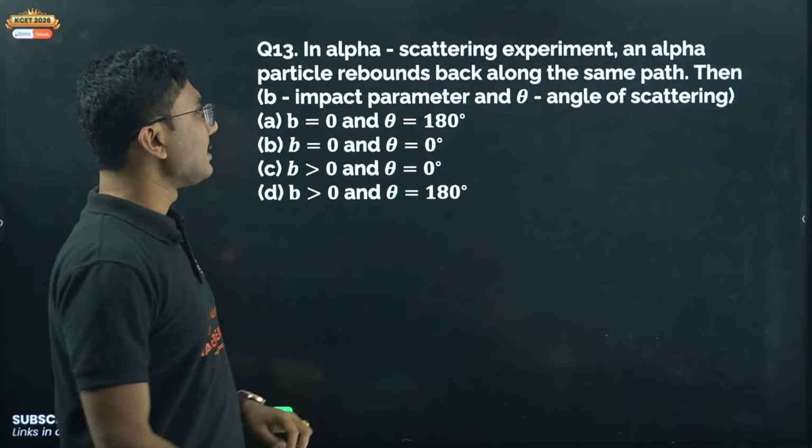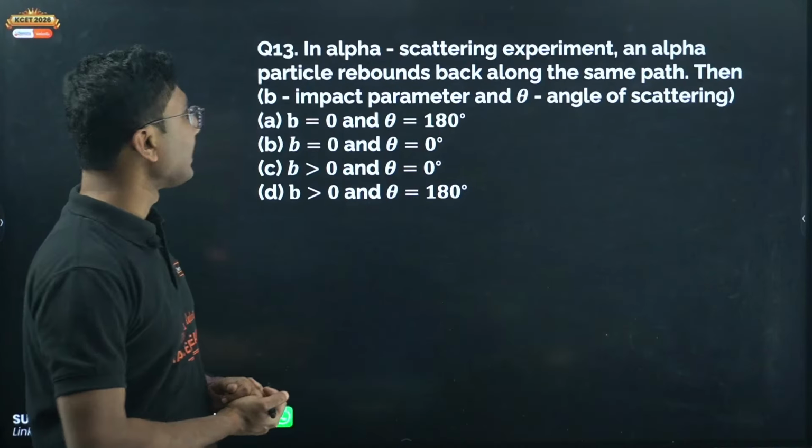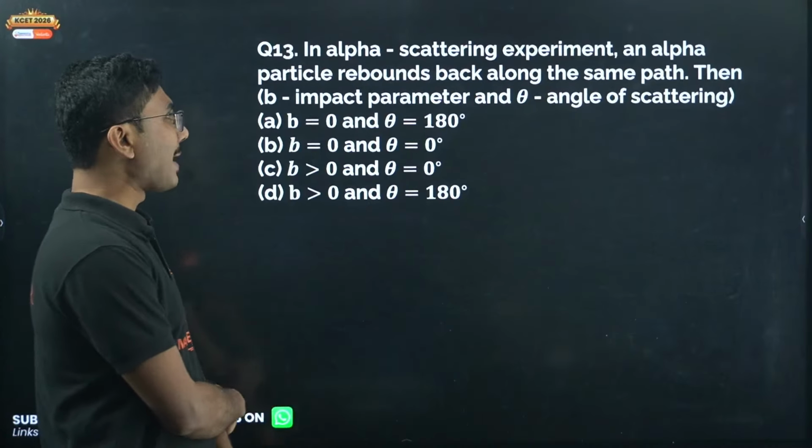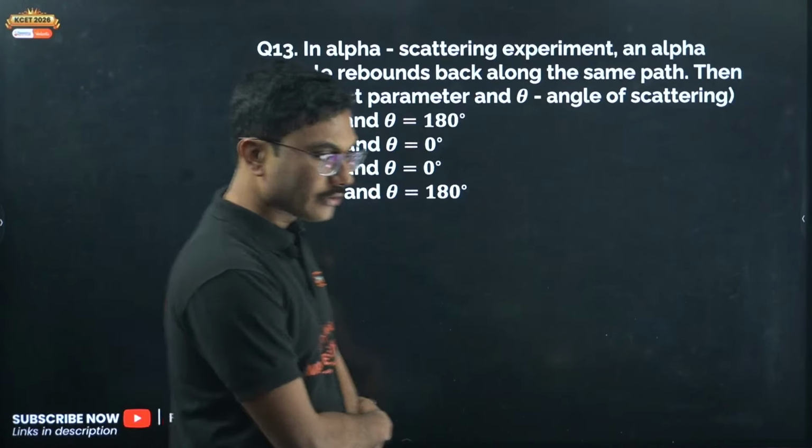In alpha particle scattering experiment, an alpha particle rebounds back along the same path. Then B is impact parameter, theta is angle of scattering. What will be the correct answer?